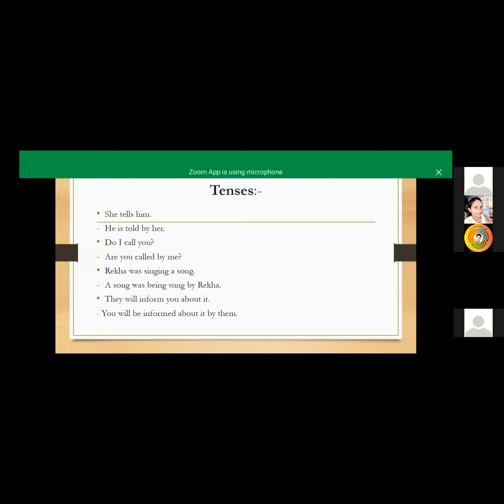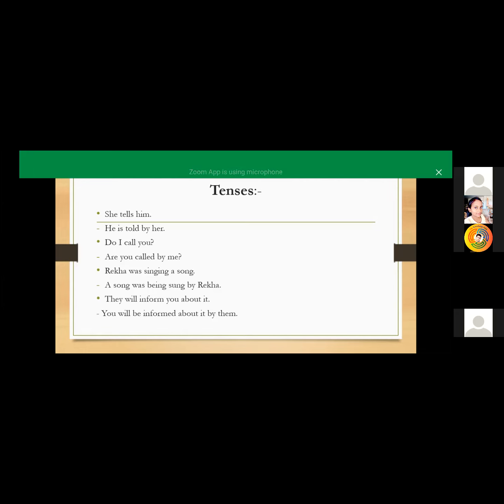A song is our object, was is our auxiliary verb in the passive voice. It is not in the active voice where we are using was plus ing. It is in the passive voice: was, and being, then sung, our sing, sung. This is the third form of the verb, and by Rekha as usual is our object.